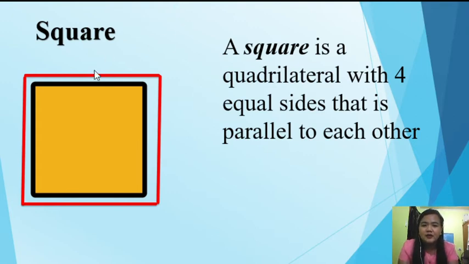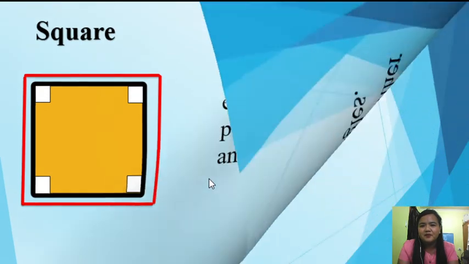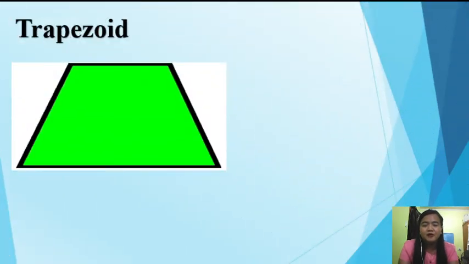So, for example, if this side is 5 cm, all sides are also 5 centimeters. Okay, and this square is also a quadrilateral with 4 right angles. So, once again, when we say right angles, the measure of the angle is 90 degrees. Okay, 90 degrees.